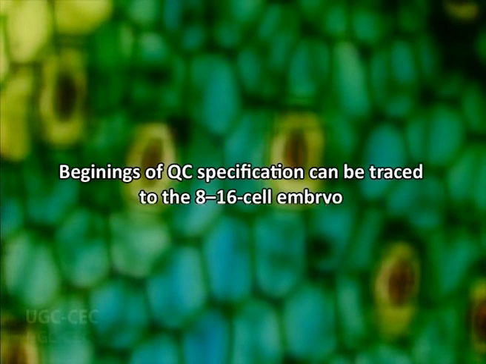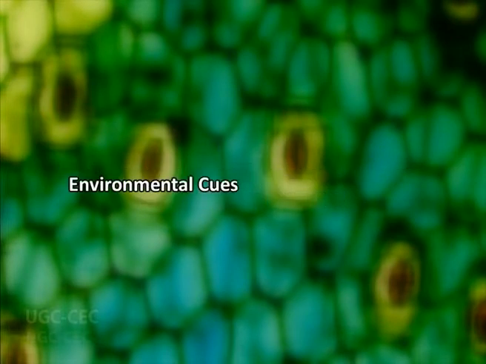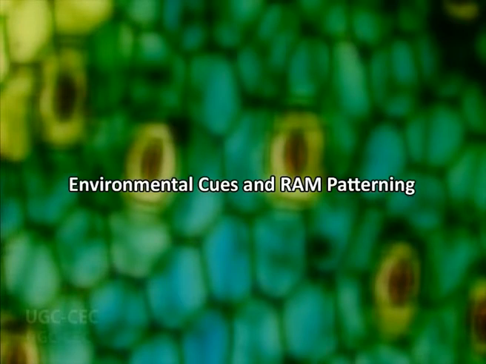In summary, it can be concluded that the beginnings of the QC specification can be traced to the 8 or 16 cell embryo. Now, environmental cues and RAM patterning.